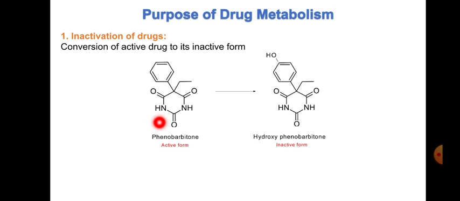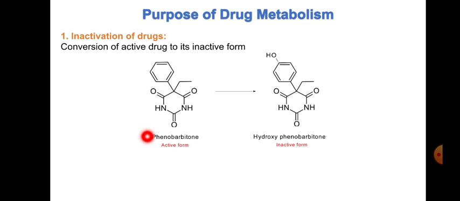When it undergoes biotransformation or metabolism, it will be converted into hydroxyphenobarbital. We can see here that a hydroxyl group is introduced to this particular benzene ring. Because of the hydroxyl group, and we know the hydroxyl group is polar in nature, we are converting the non-polar phenobarbital to hydroxyphenobarbital.